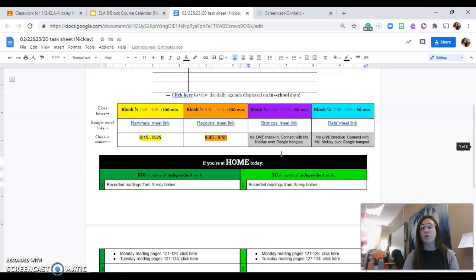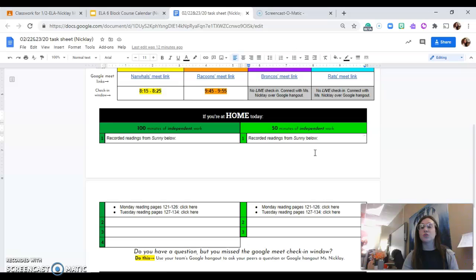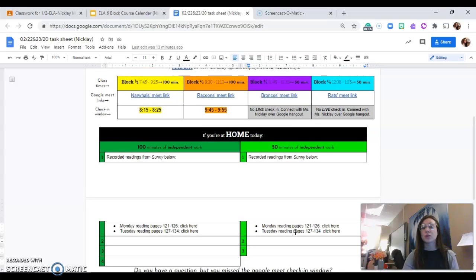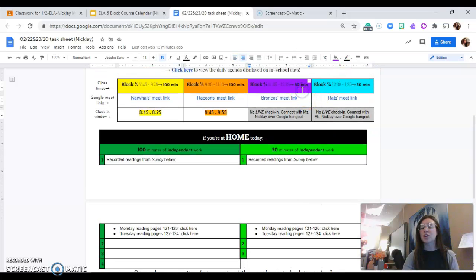Now, if you're block 4-5 or 5-6 come Monday and Tuesday, you only have 50 minutes of independent work, okay? And your tasks will be linked right here below. So it is important you look up here to see how much work time you have that day. It'll become easier to remember as the year goes on, but if you have 50 minutes right next to your class time, then you're in the 50 minutes of work column. If you have 100 minutes next to your class time, then you're in the 100 minutes column, okay?